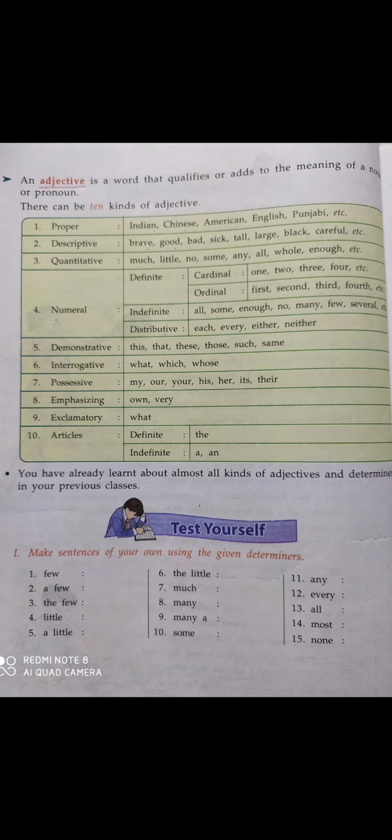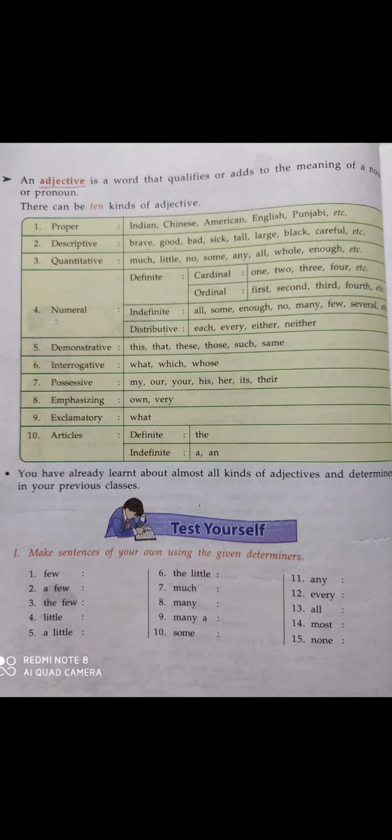Our class: class is a noun and our becomes a possessive adjective. Your hairband: your is an adjective, hairband is a noun. When these possessive words are used with a noun, they are possessive adjective.